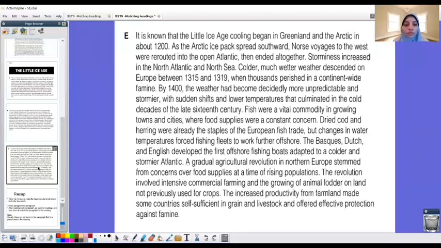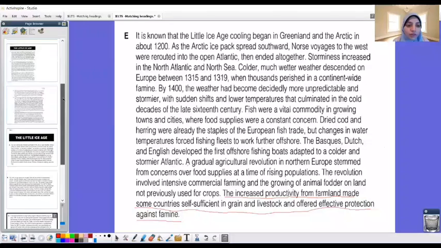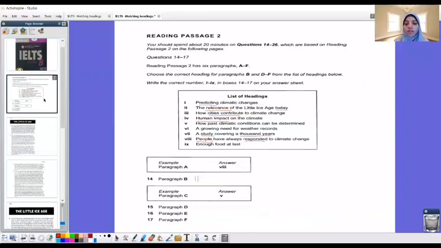Again, you should read it all, but because of the video time, I'm gonna just underline the sentence. And in this case, it's the last sentence in this paragraph. Can you see it? Yes, it's the last sentence. The increased productivity from farmland made some countries self-sufficient in grain and livestock and offered effective protection against famine. Now let's go back to the headings. And which one do you think it should be? Yes, it is the last one. It's number 9 here. Enough food at last.